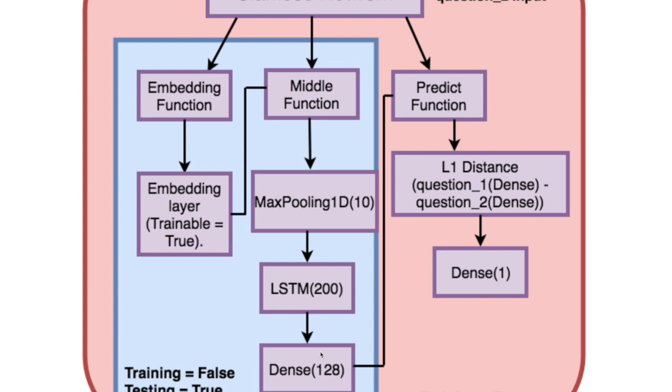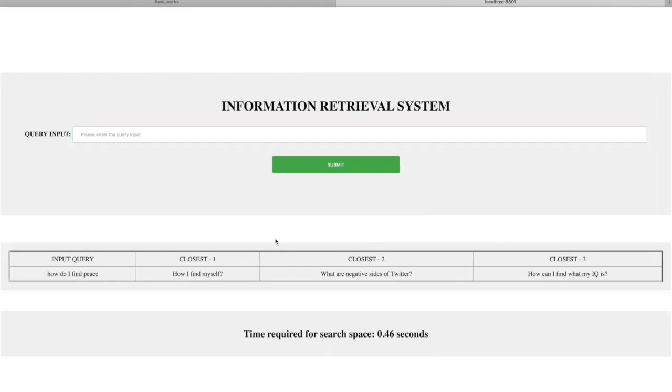On that feature, I then compute the Euclidean distance, comparing with the questions that are present in the database, and I get the closest one as the output. So this is pretty much what my algorithm does.